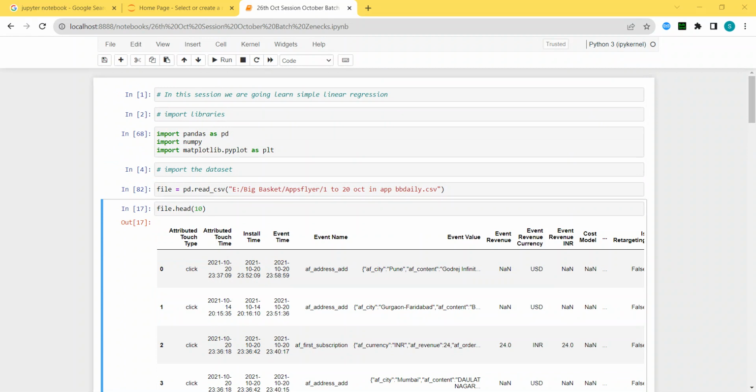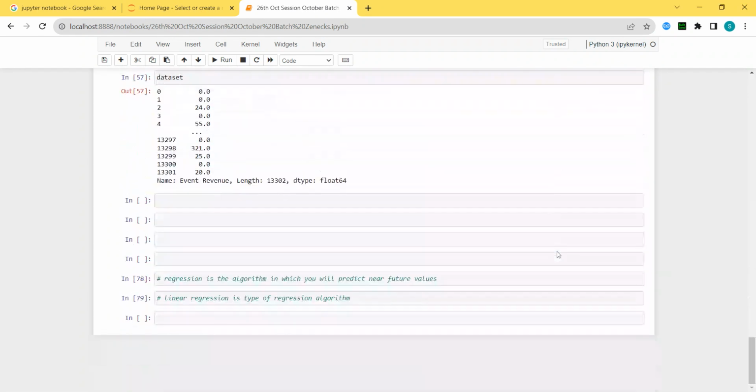So Vinith is asking, Vinith, let us not rush so far. I have another class also. Regression, you just remember, is a kind of machine learning algorithm which is used for predicting future values. This entire data set, let's say, is for 30 days. We have row numbers 1, 2, 3, 4, and this entire data is for 30 days or 20 days.